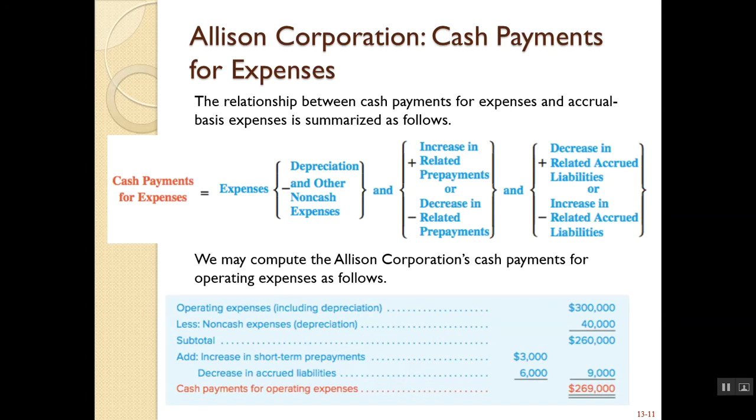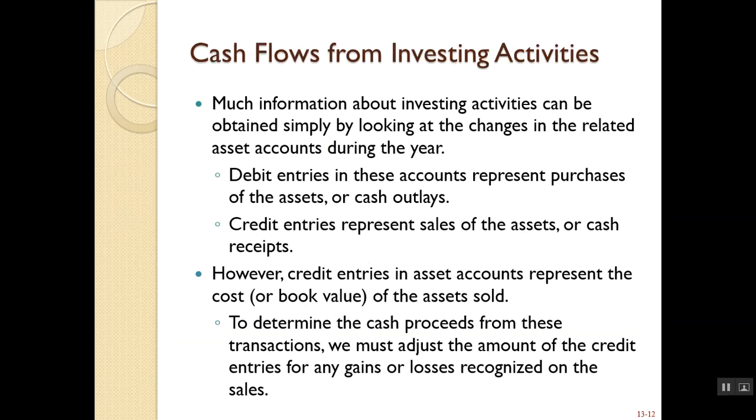And then we have all our other expenses. So you'll see that the expenses are adjusted for non-cash items, so depreciation or losses. Then you adjust it for increases or decreases in prepayments and decreases or increases in accrued liabilities. Again, I'm not going to get into the specifics of this because I've posted separate videos on the concepts behind why we do this. Cash flows from investing and financing activities are a bit more straightforward.